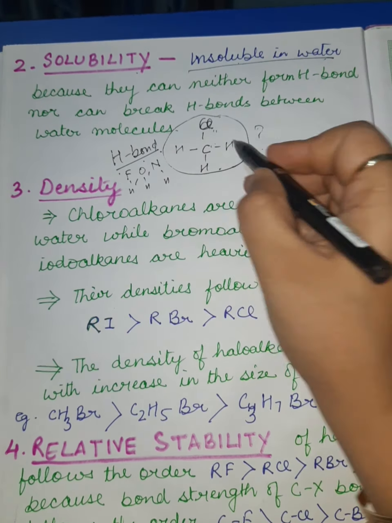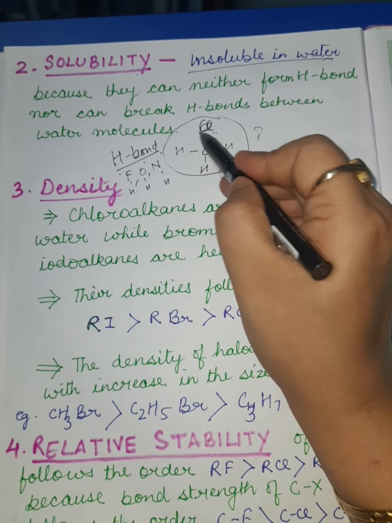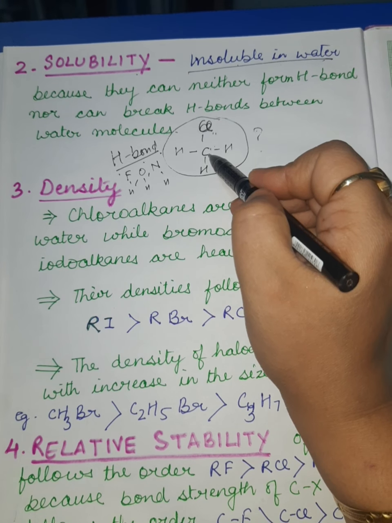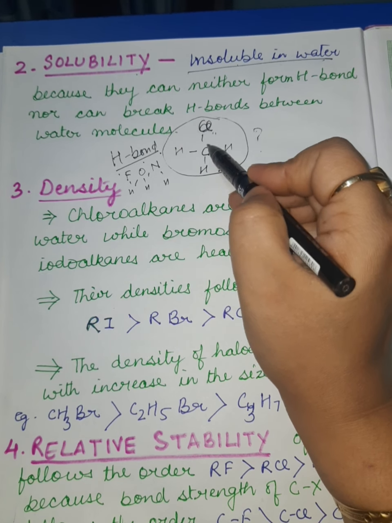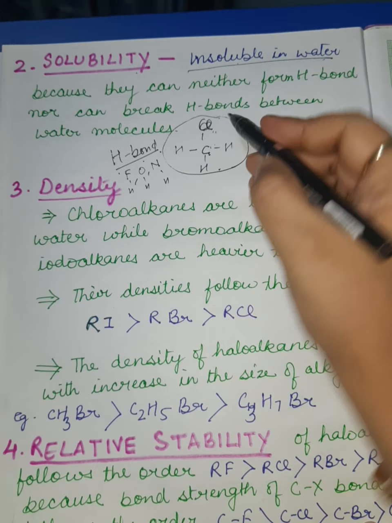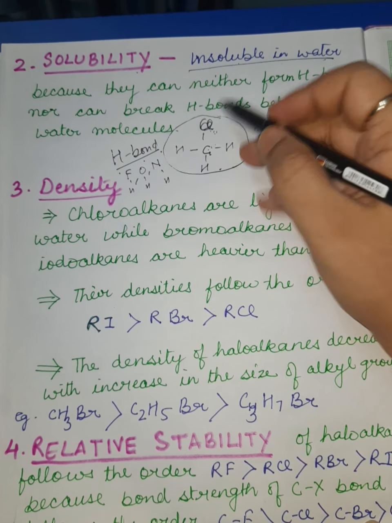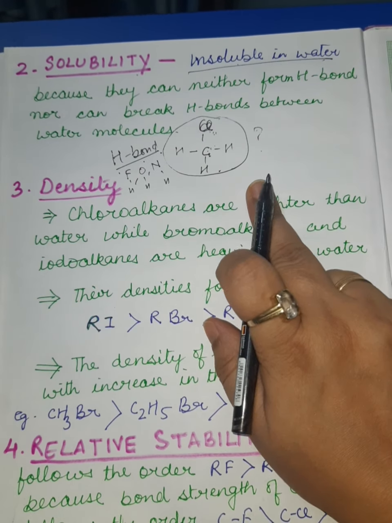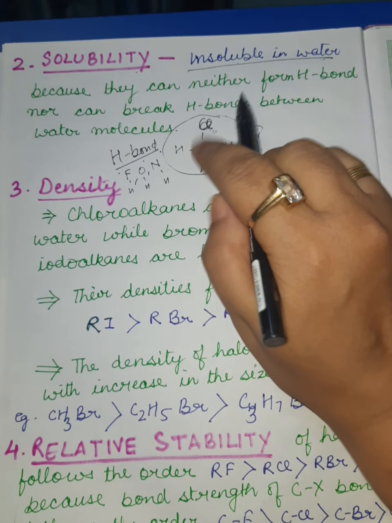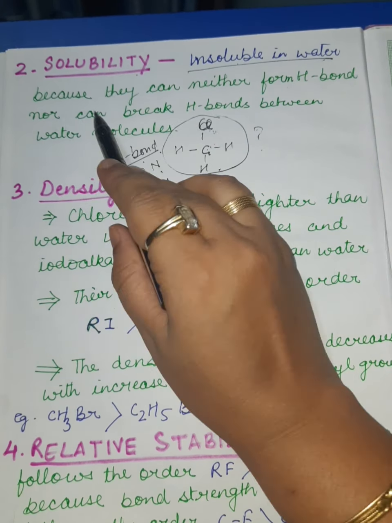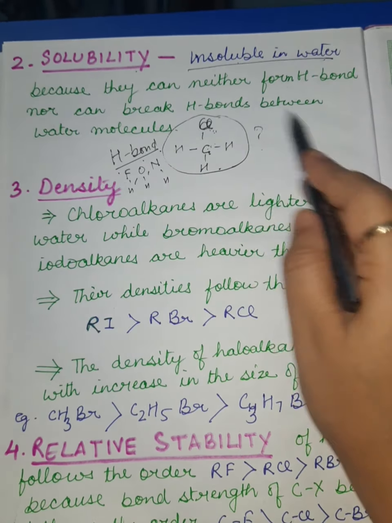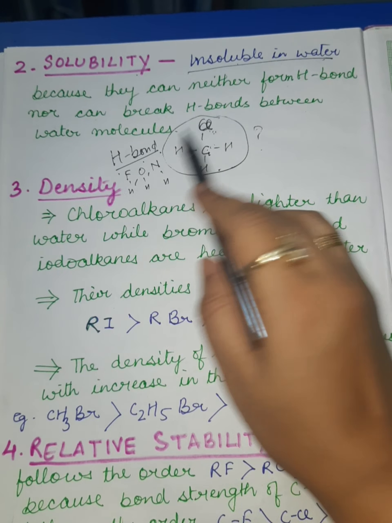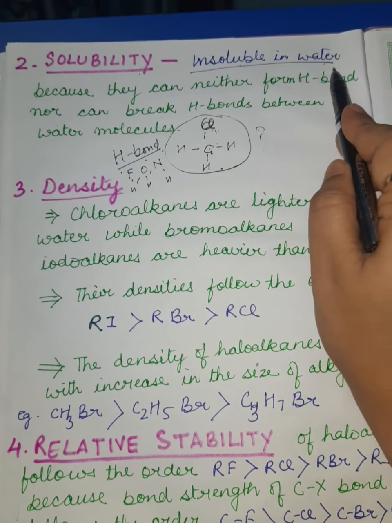So here in this case, halogen is not bonded with hydrogen. They are bonded with carbon. So they do not fulfill the condition of the hydrogen bond. That's the reason they can neither form H bond nor can break the H bonds between water molecules. That's the reason they are insoluble in water.